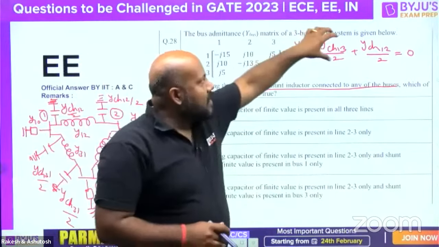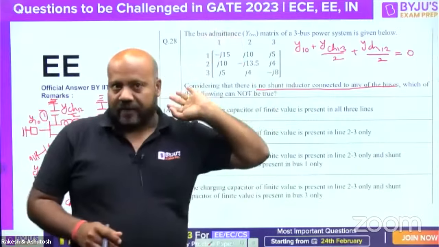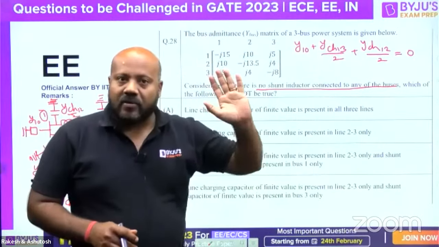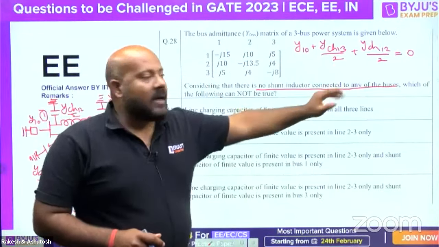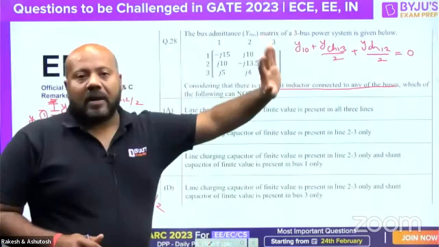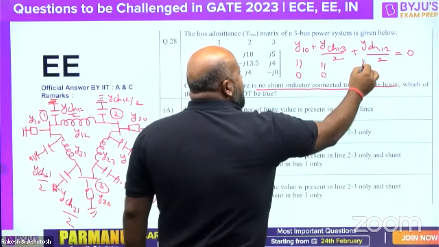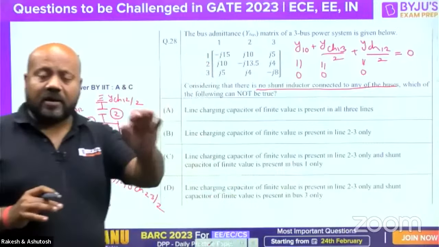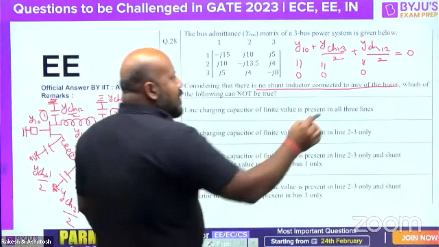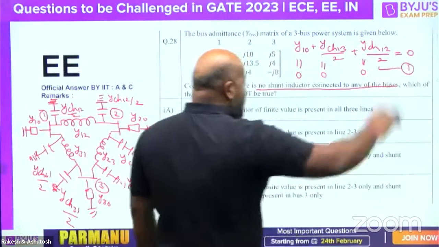So all 3 terms here are going to be positive. It cannot be negative, so no reactor is present. It means this condition is only possible when individually this is 0, this is 0, and this is also 0. This is the first conclusive statement we have got. So this is equation number 1.